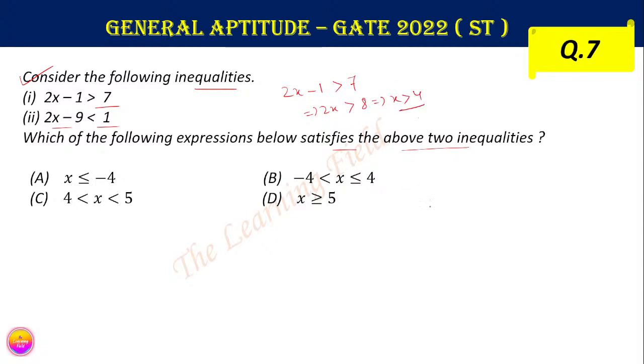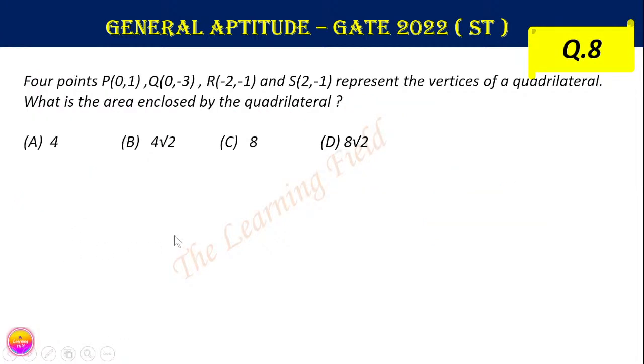The next one is 2x minus 9 is less than 1. This implies 2x is less than 10, which implies x is less than 5. Therefore x is less than 5 and greater than 4. So this is the answer. The answer is option C, the correct answer. So this is a very easy question. Going to the next question.